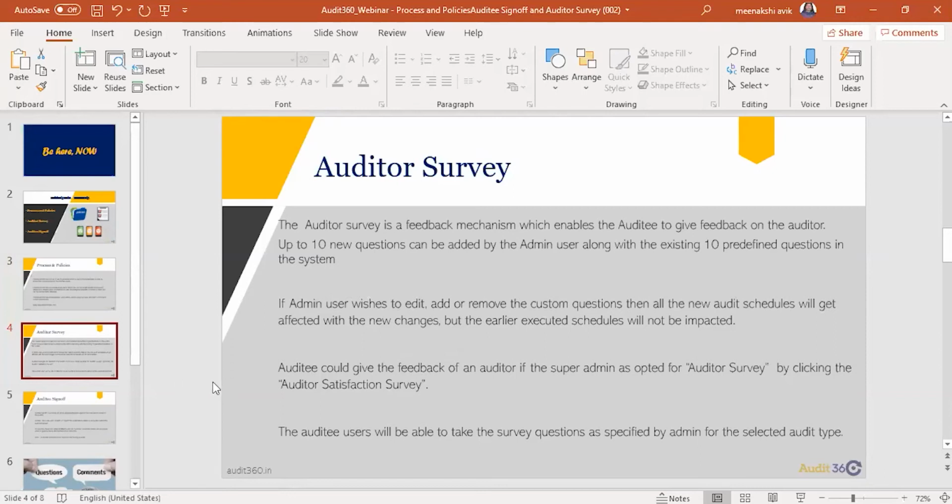So I'm talking about the auditor survey. And why this auditor survey? Generally, we always go ahead and check the auditee side and get updates from them. This is something where we want to check the auditor mechanism also, how the auditor behaves with the auditee at the time of execution, and what feedback is given by the auditee. Basically, the auditor survey is a feedback mechanism which enables the auditee to give feedback on the auditor. It helps to improve the auditor's morale, and the mentor will be able to guide him on the feedback.